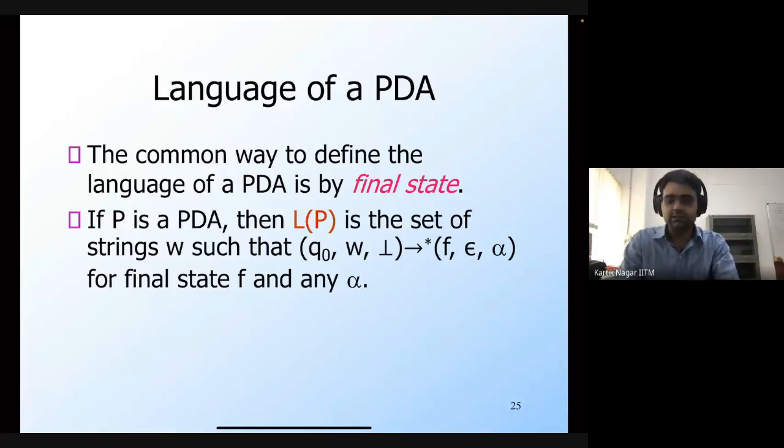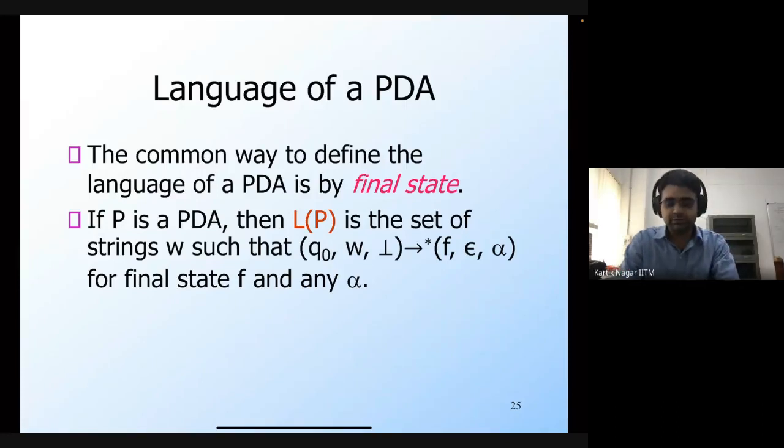So then we also saw the concept of a configuration, which is nothing but the state of the pushdown automaton, the input string that is yet to be processed, and the contents of the stack. So these three components together form the configuration of the pushdown automaton, and using this configuration, we can then define the language of the PDA, which is the set of strings from the input alphabet which the PDA will accept. So this is the last slide that we covered in the last lecture.